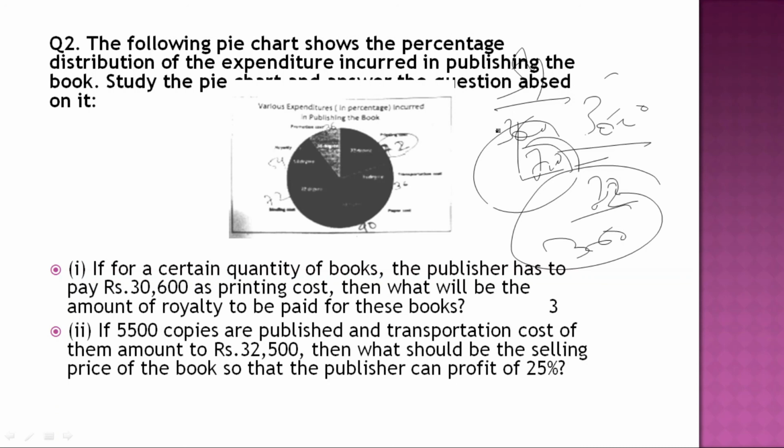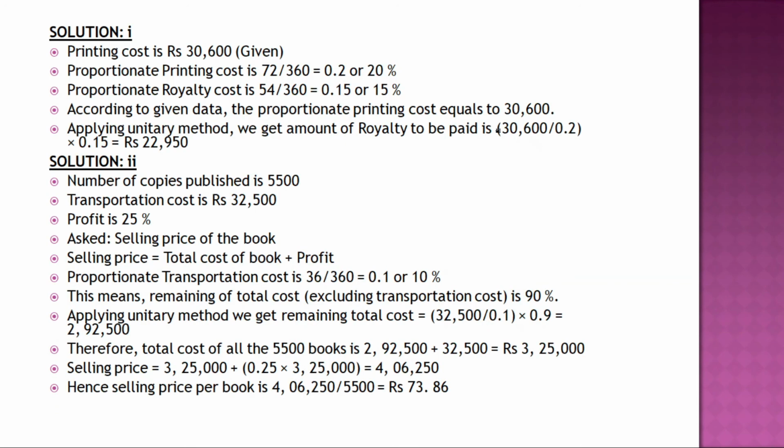Following pie charts are given. If for a country the publisher has to pay rupees 30,600 printing cost for a quantity of books, then what will be the amount of royalty to pay on these books? Simple, simple. This is a question where, instead of amounts, it is given in degrees. Degrees are converted into a particular amount by dividing by 360 degrees. Okay, this is a ratio proportion question. In a ratio proportion question, you have the amounts here, 360 degrees. You don't have to take the total. Okay, this is something they have solved.